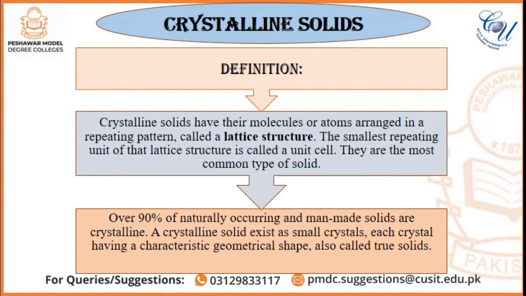Crystalline solids. So, crystalline solids have their molecules or atoms arranged in a repeating pattern called a lattice structure. The smallest repeating unit of that lattice structure is called a unit cell. They are the most common type of solid. Over 90% of naturally occurring and man-made solids are crystalline. A crystalline solid exists as small crystals, each crystal having a characteristic geometrical shape, also called true solids.